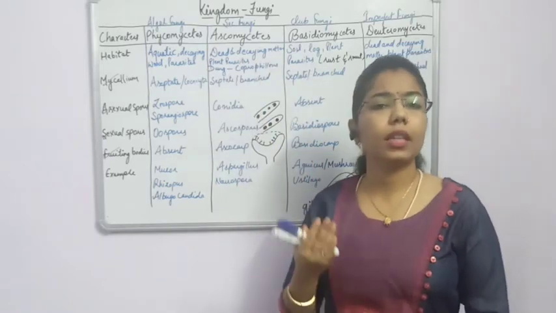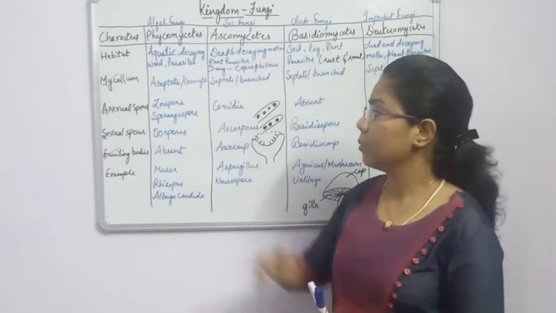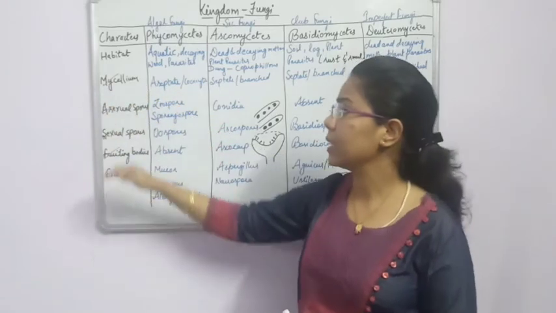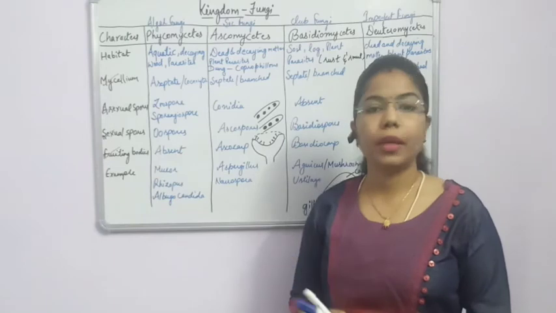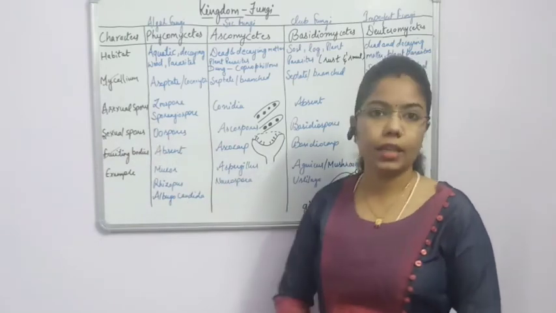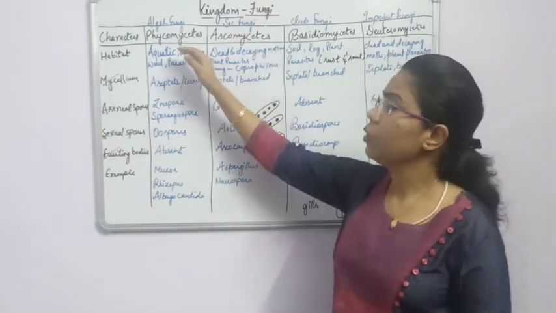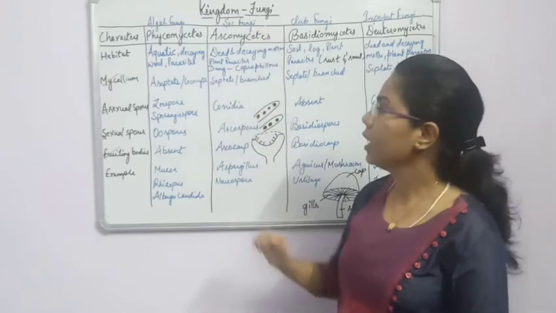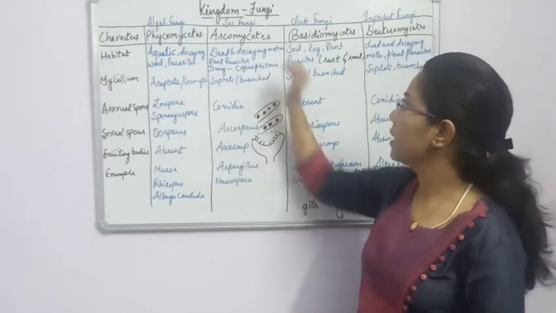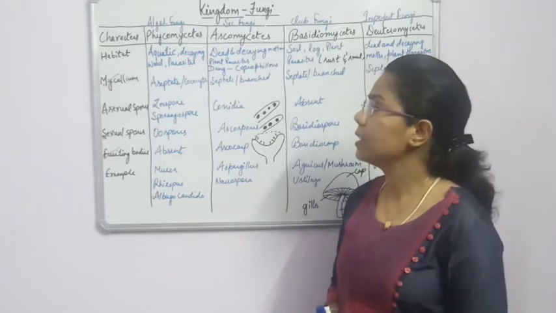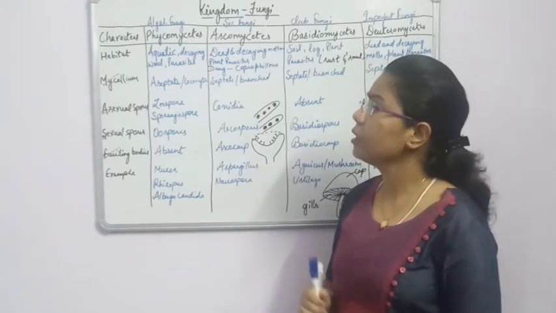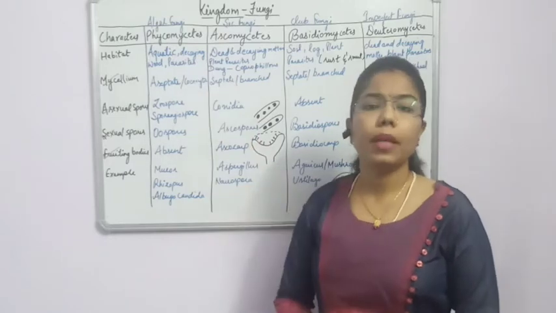So what is the criteria to classify? The structure of the mycelium, as well as the spores and the fruiting bodies. On the basis of these things we can classify the kingdom fungi into four classes. What are they? Phycomycetes, Ascomycetes, Basidiomycetes, and the fourth one is Deuteromycetes. So we will start with the first one, the Phycomycetes.